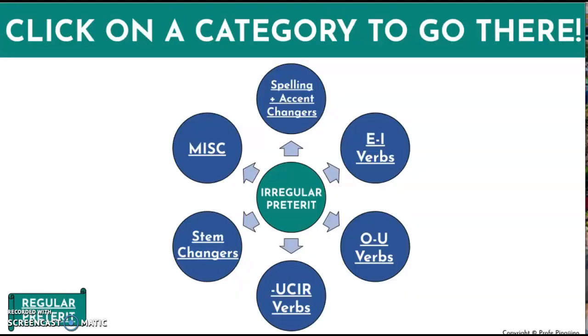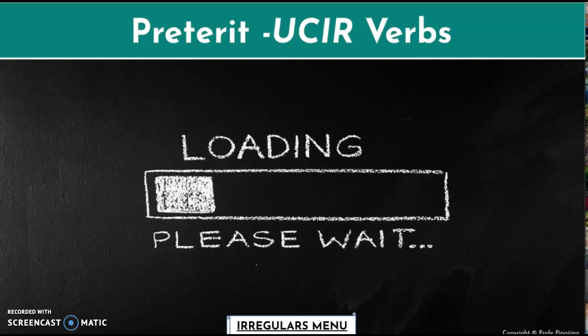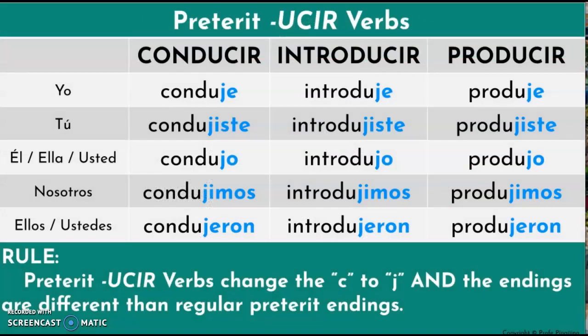Now let's look at verbs with UCIR endings. Verbs with UCIR endings such as conducir, introducir, and producir change the C to a J, and the endings are different than regular preterite endings.